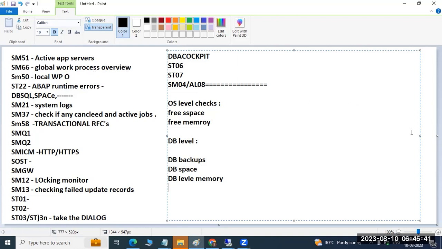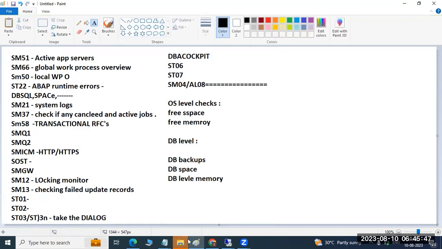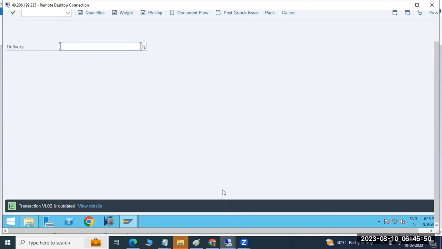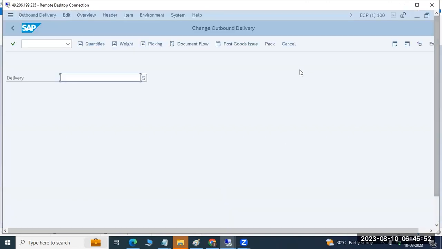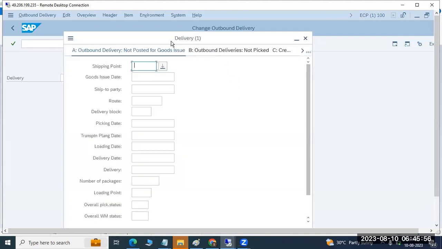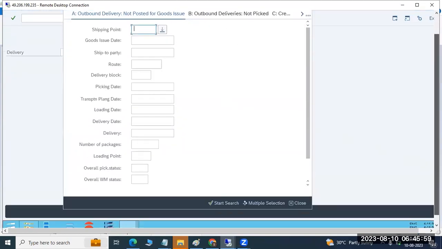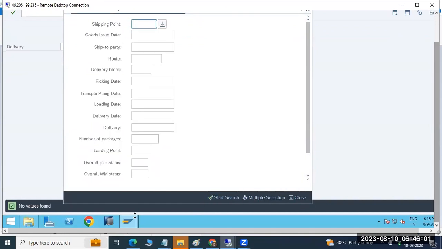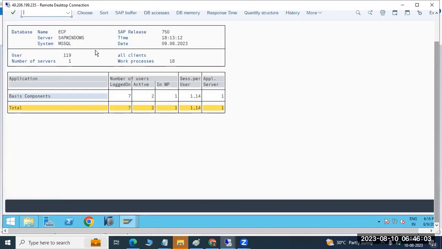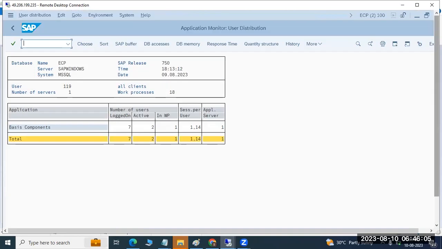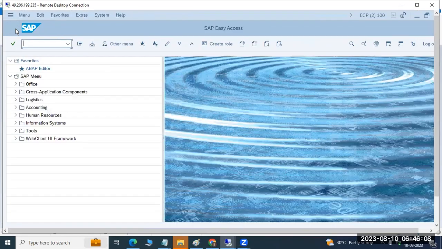So in every company we do 3 layers of monitoring: SAP level, OS level, and DB level. These 3 layers we monitor in the systems. I opened VL08 here to check the deliveries, the deliveries count, sales, and everything. So we can monitor like that, and we can open n number of transaction codes here. Maybe if we go here, we may get one more count or not.